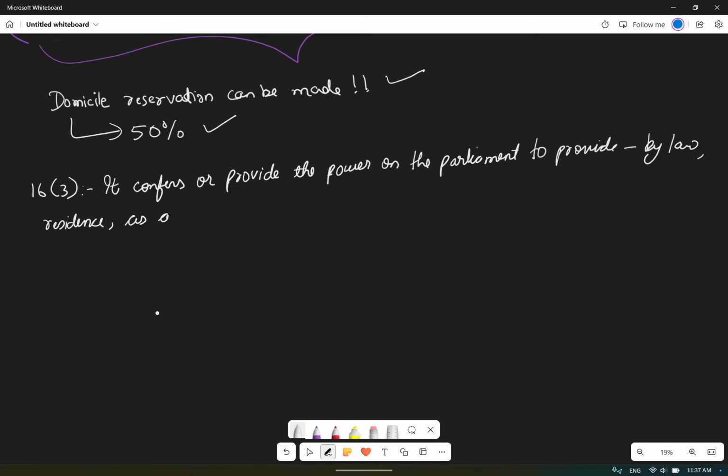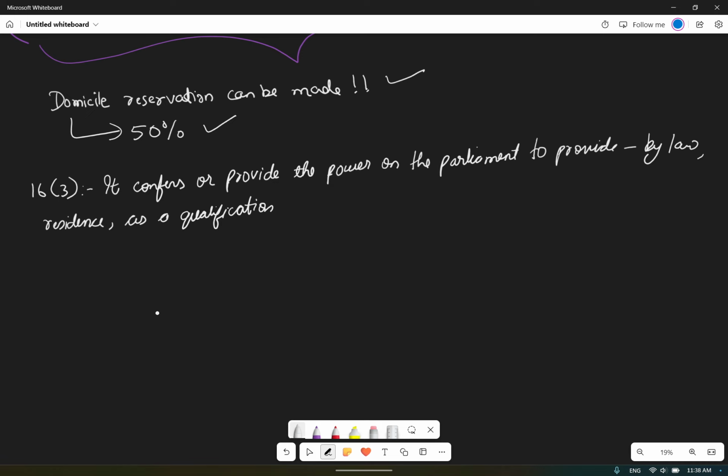as a qualification. That is, if I say I am from the state of Bihar, that can act as a qualification for me. As per Article 16 clause 3, the Parliament has the power to make a law on the basis of residence that can act as a qualification.